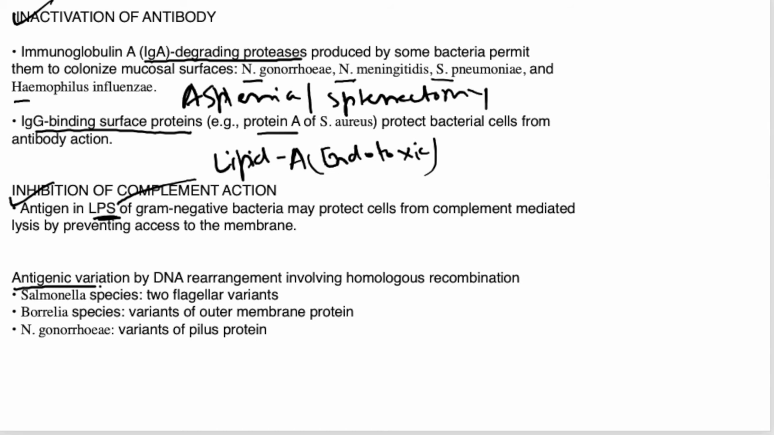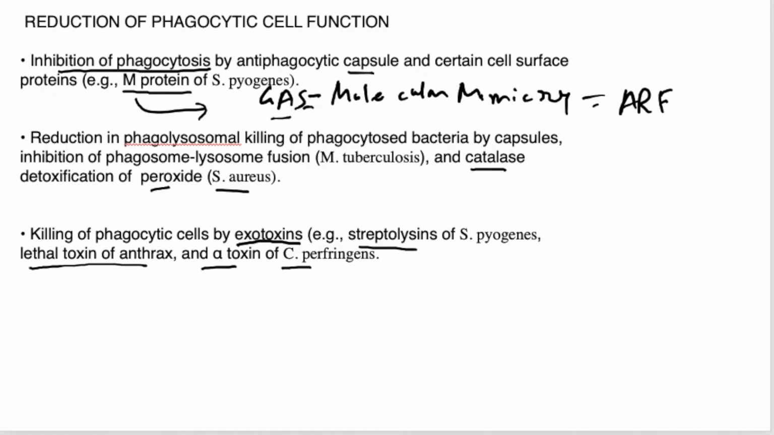Then there is antigenic variation by DNA rearrangement, which involves homologous recombination. Right, it is also a type of virulence factor, or you can say it is a means of evading the host cell immune response shown by some bacteria like Neisseria gonorrhoeae. It shows variations of pilus protein and thereby evades the host immune response, right? Okay, we'll see in the next slide.